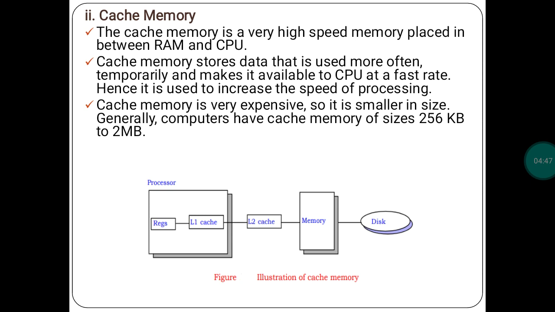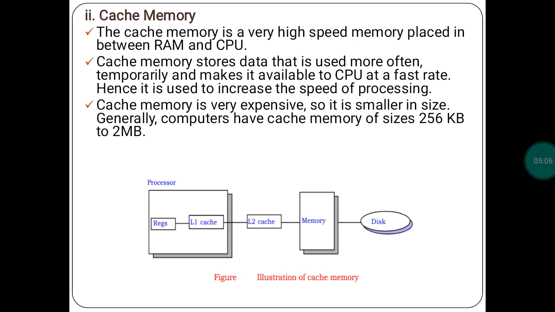Hence it is used to increase the speed of processing. If you have a higher cache memory, your computer speed will increase. If your cache memory is lower, then the processing speed will be lower. Cache memory is very expensive, so it is smaller in size.